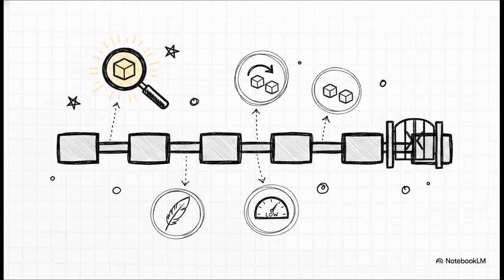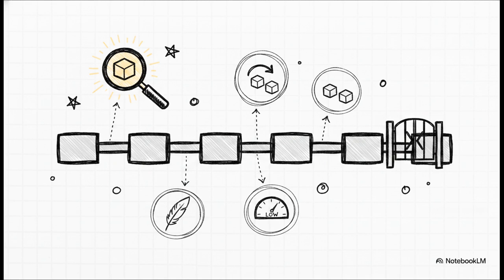Because you aren't using an all-in-one mega prompt, you get really straightforward debugging. If a step fails, you know exactly which specific prompt broke in the chain. You also get component reuse. Your highly tuned extract email fields prompt can be used in both your customer support pipeline and your sales pipeline without changing a single word. Furthermore, chaining drastically lowers token load and prevents a major LLM vulnerability known as the lost in the middle effect.